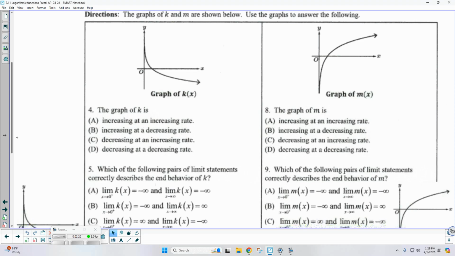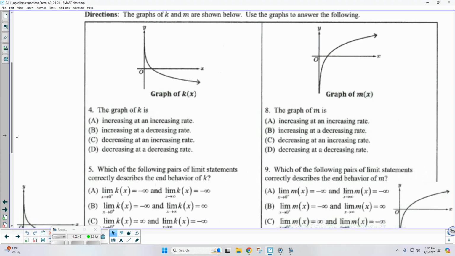Number 4 says the graph of K is either increasing or decreasing at an increasing or decreasing rate. So how would I approach a problem like this? Concavity?